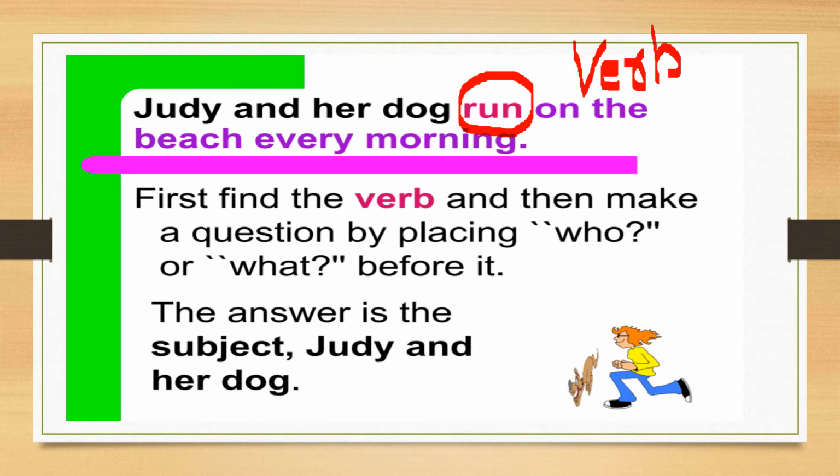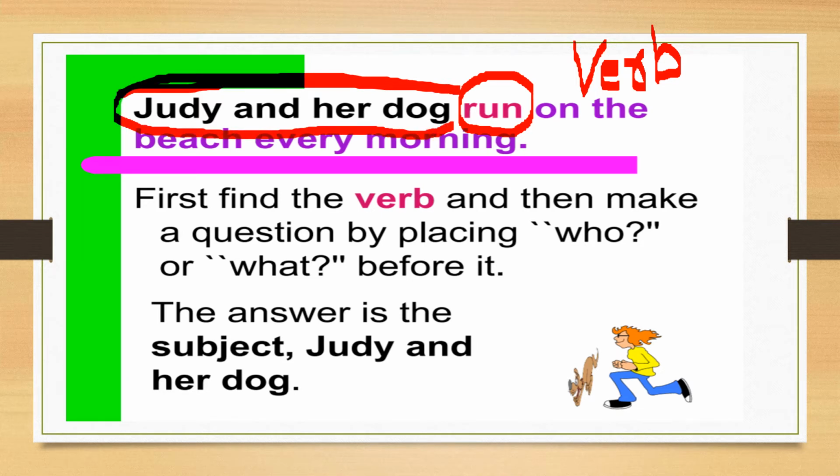So here the verb is run. We have to frame a question in such a manner that we get the remaining part as an answer. The part written in black color will be our answer and that is going to be our subject.